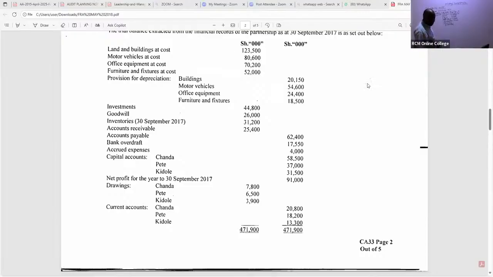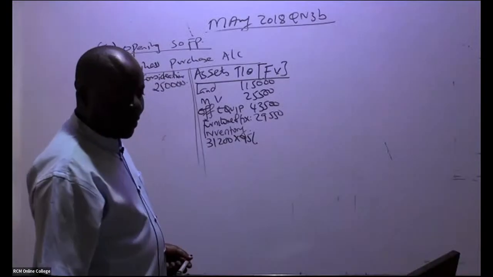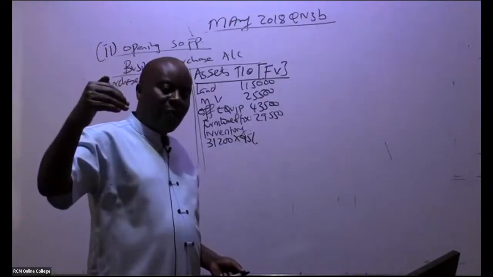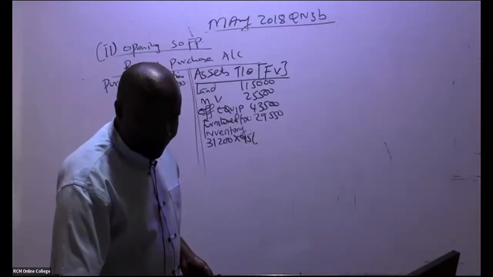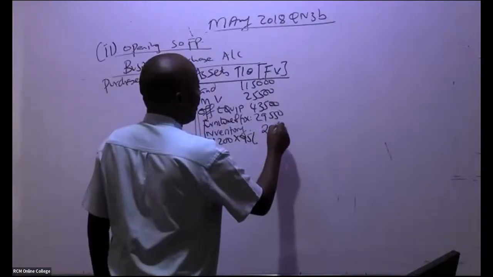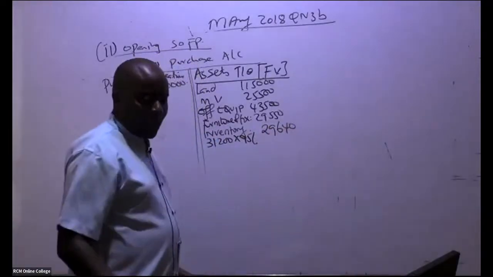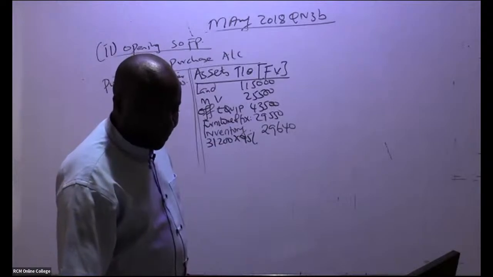So inventory less 5% gives 29,640. Do we have any other item? Oh, yes, we do.